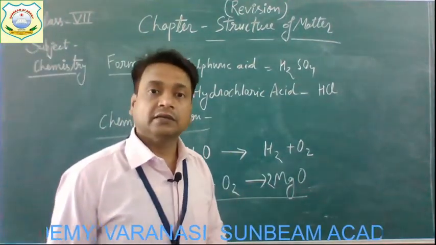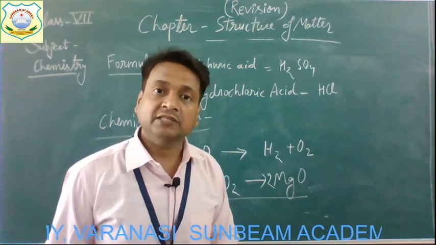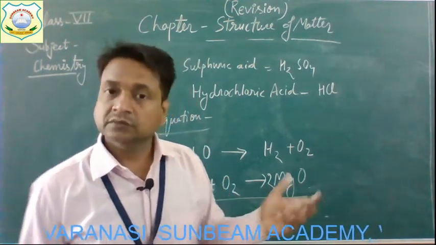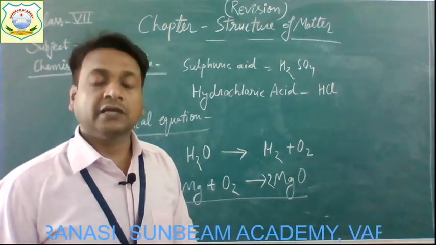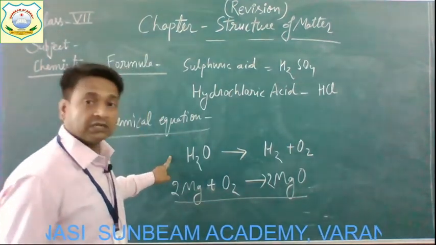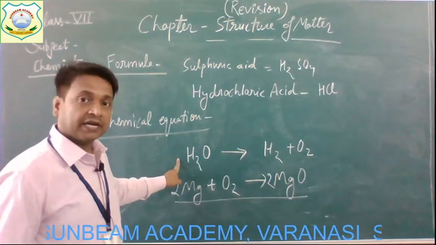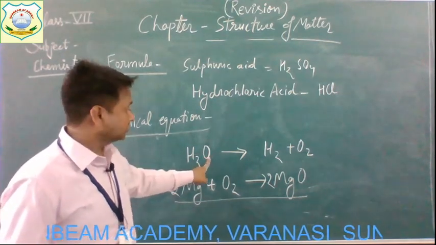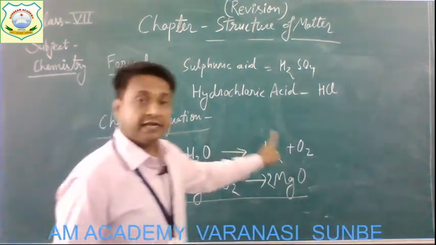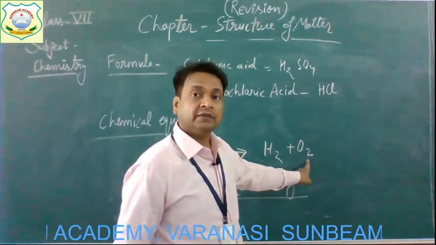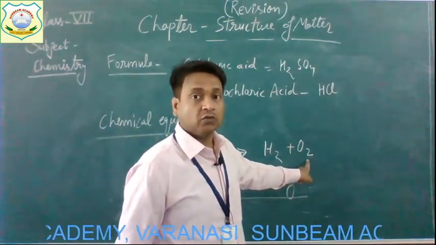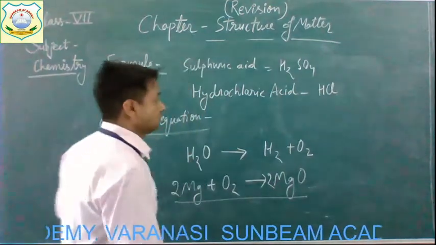Then that chemical equation will be considered balanced, otherwise it will be considered an incorrect equation. This time this equation is incorrect because on the left hand side the number of oxygen atoms is 1 and on the right hand side the number of oxygen atoms is 2. It's not equal.